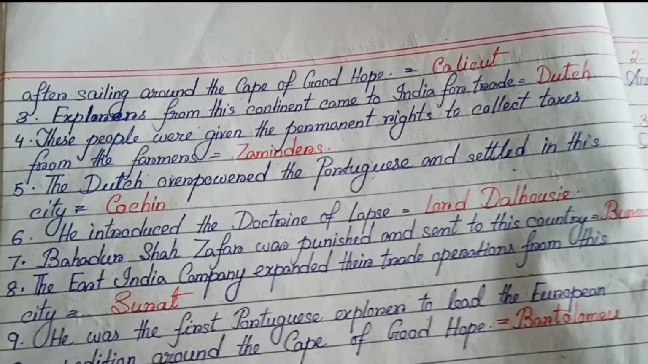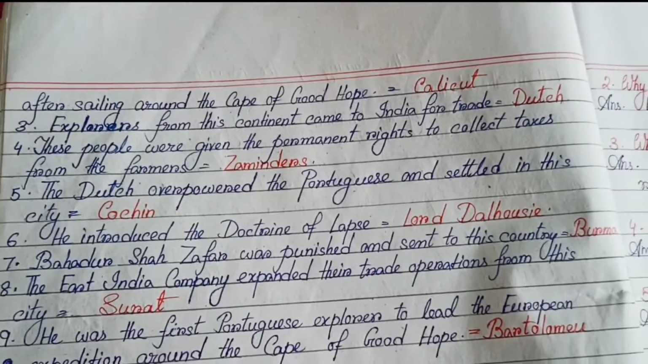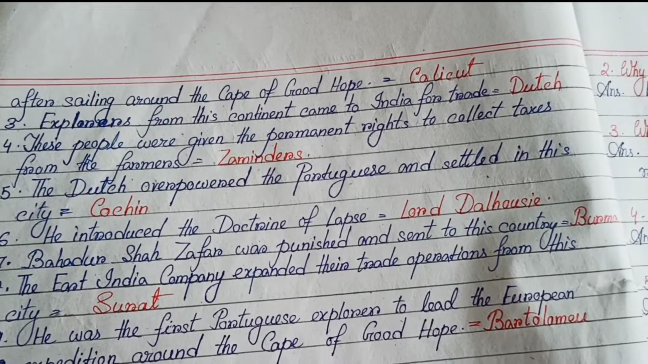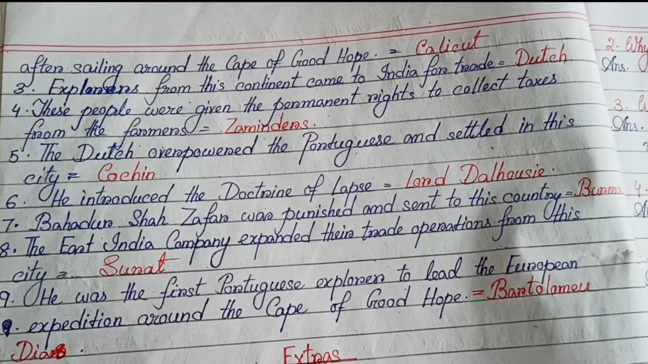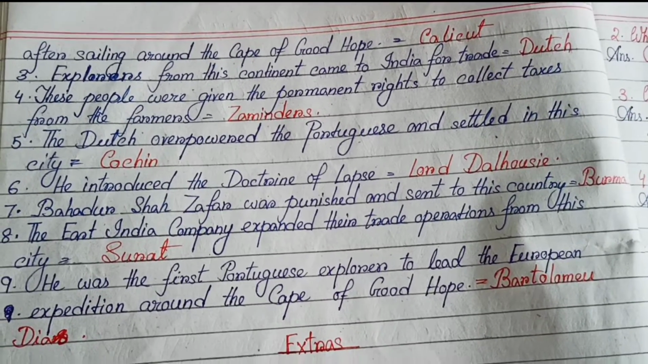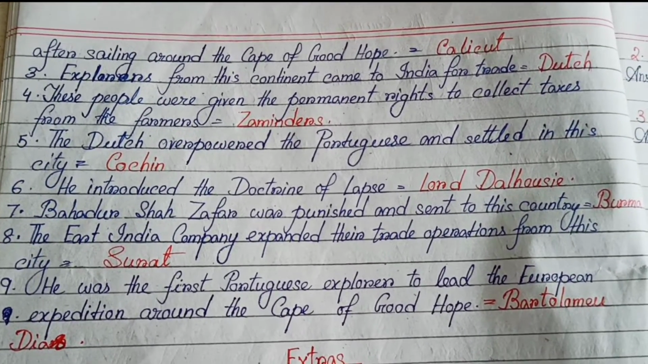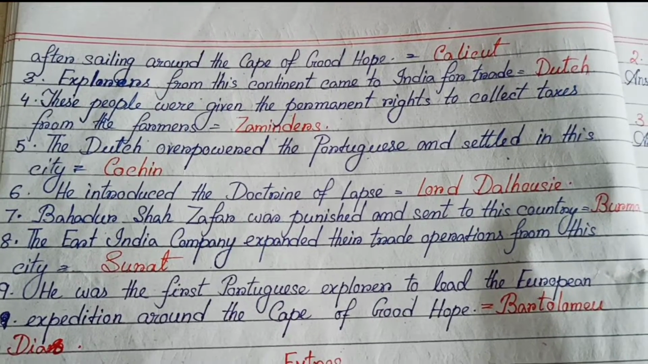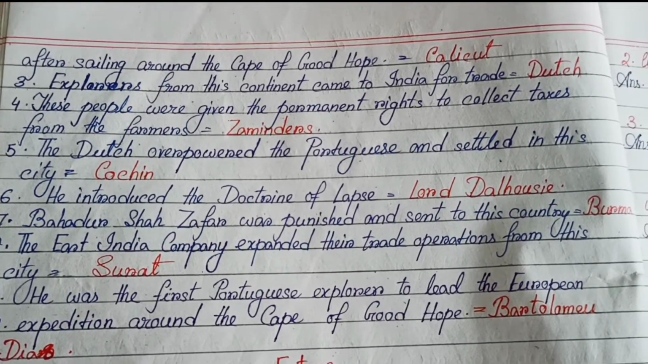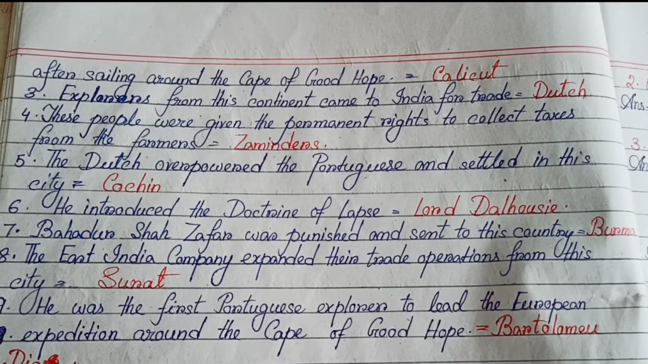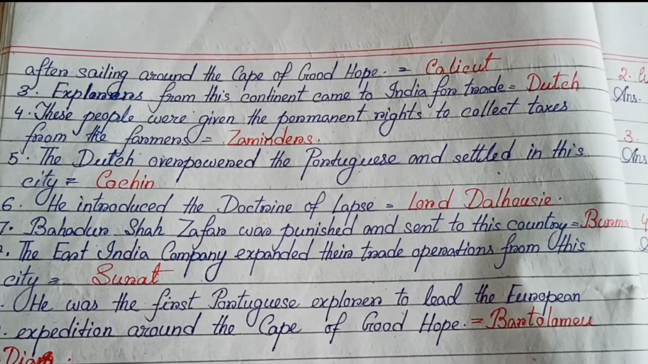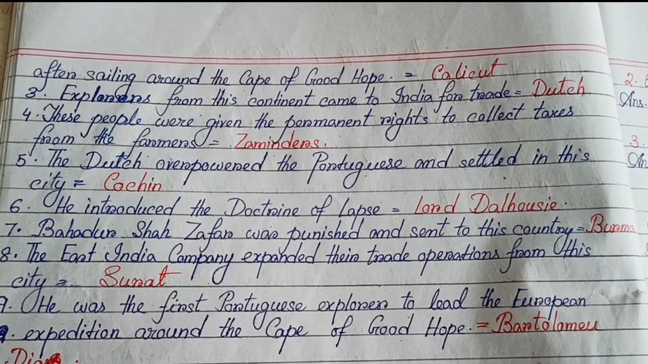Number 5, the Dutch overpowered the Portuguese and settled in this city, Cochin. Number 6, he introduced the doctrine of lapse, Lord Dalhousie. Number 7, Bahadur Shah Zafar was punished and sent to this country, Burma. Number 8, the East India Company expanded their trade operations from this city, Surat.